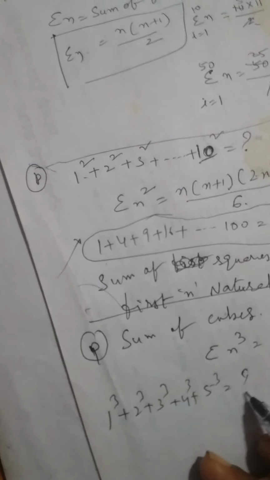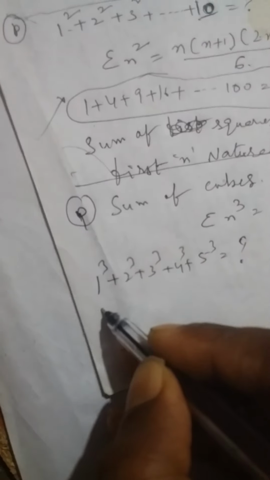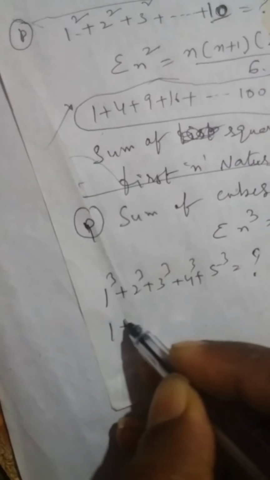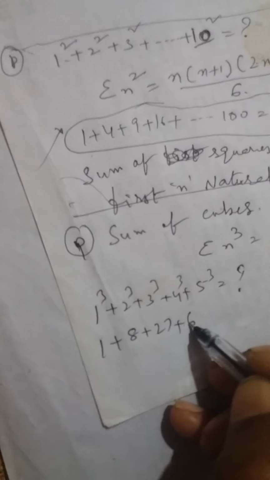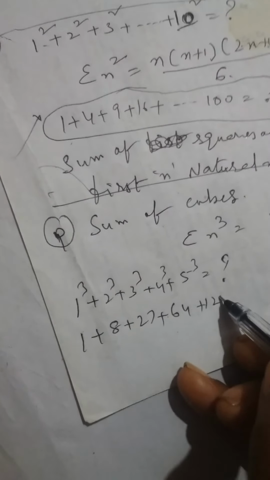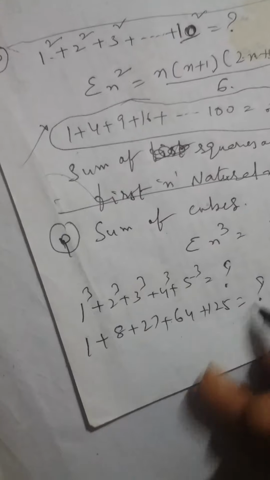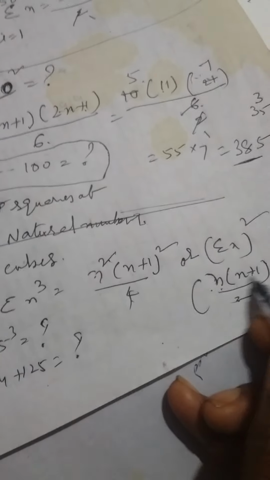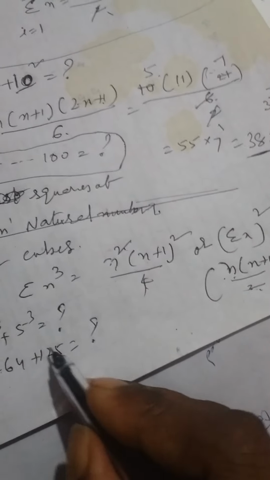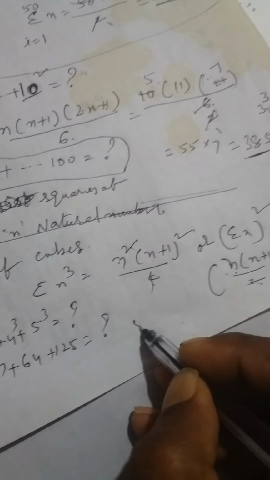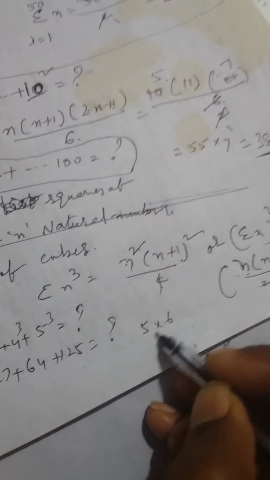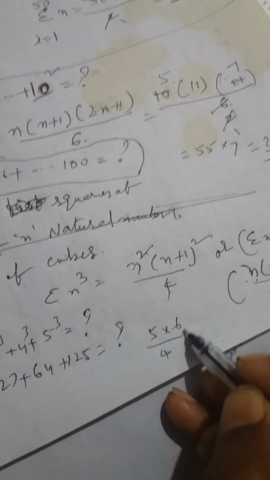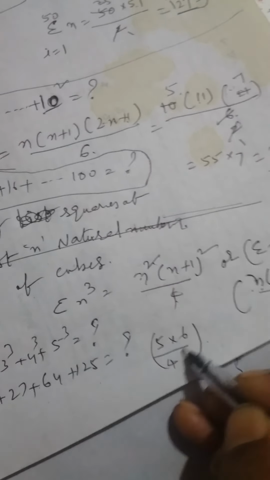This is a fifth standard question. You can do the addition: cubes 1, 8, 27, 64, 125. It will take time, so using this formula is easy. N into n plus 1 by 2, whole square, where n here is 5. So 5 into 6 by 4, whole square.